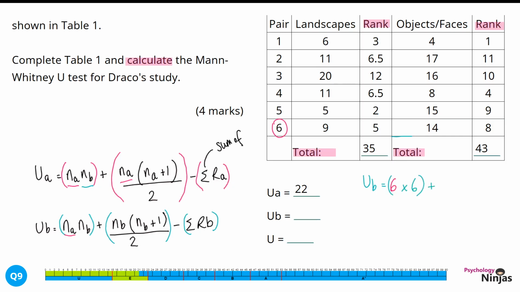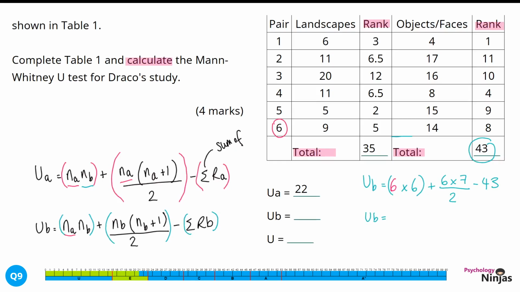And then we're going to add that to the next part of our formula. So NB is 6, multiplied by 6 plus 1, or NB plus 1, which is 7, divided by 2. And then this time we're going to take away the sum of the ranks of group B. So that is 43.